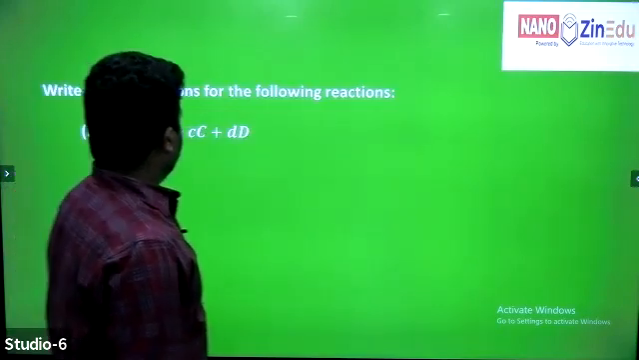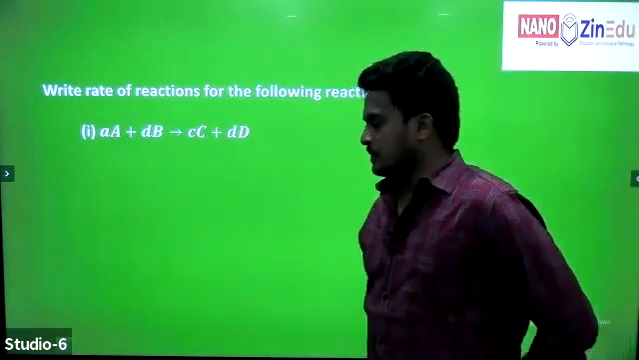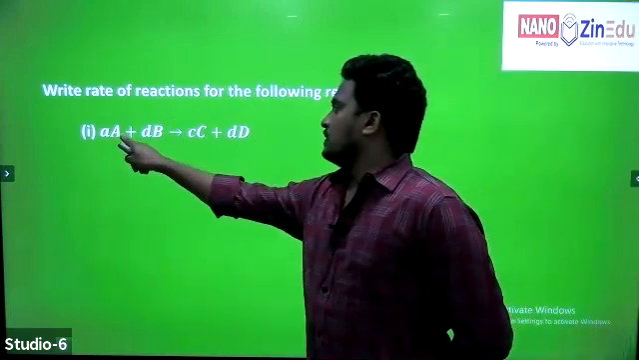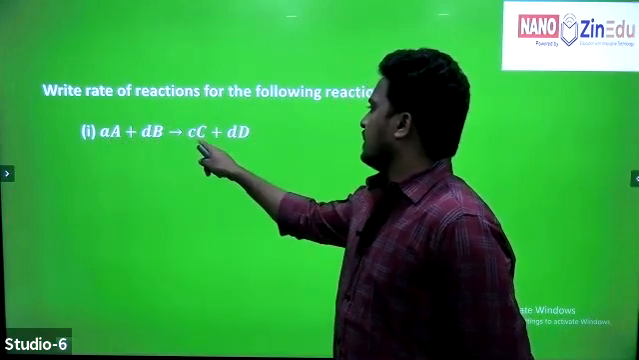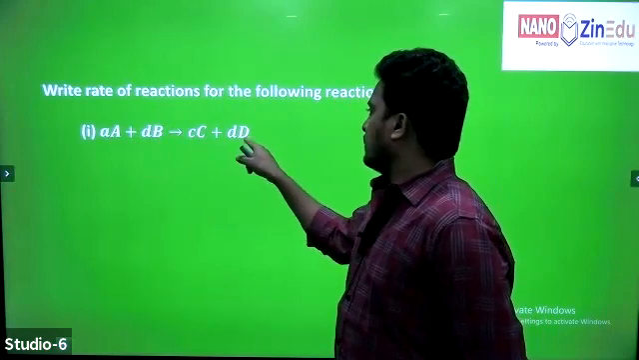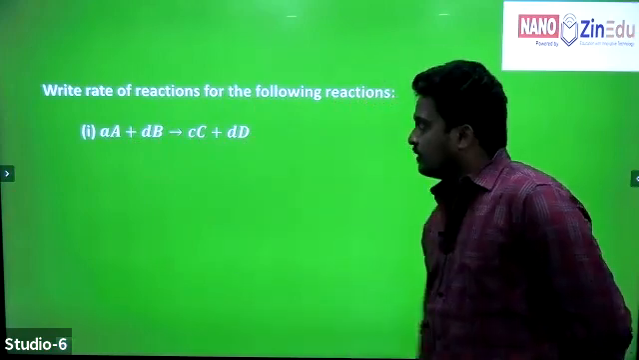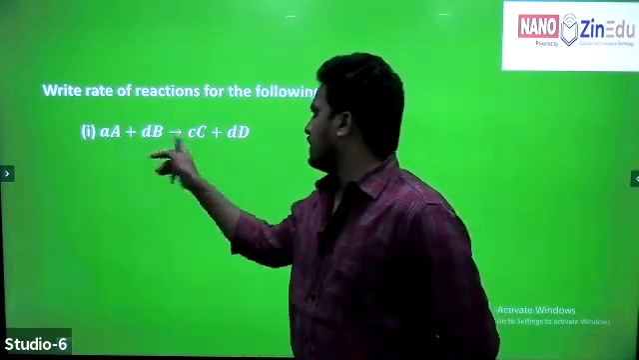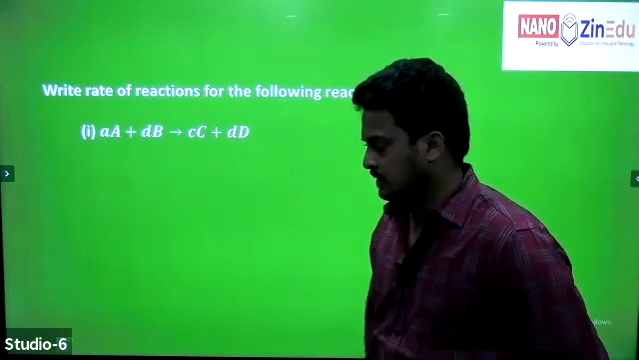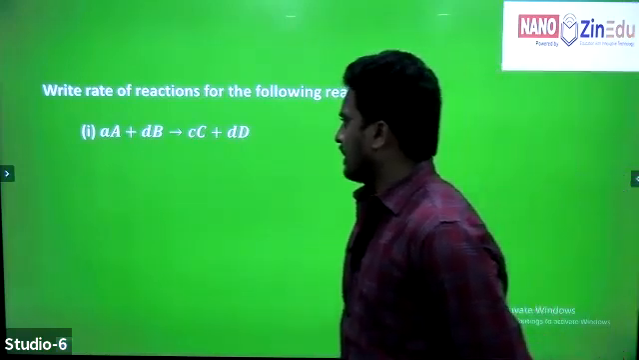Next one, write the rate of reactions for the following reaction. The given reaction is small a moles of capital A, b moles of capital B, c moles of capital C, and d moles of capital D, where small a, b, c, and d are the coefficients. A and B are the reactants, C and D are the products. So in general, we can write like this.